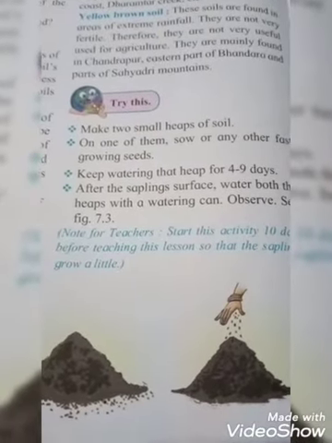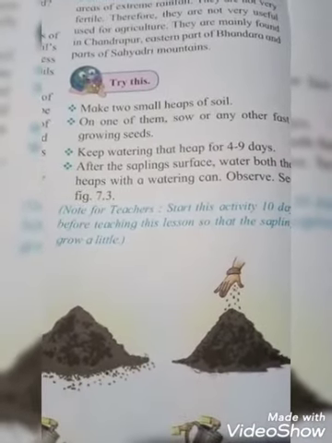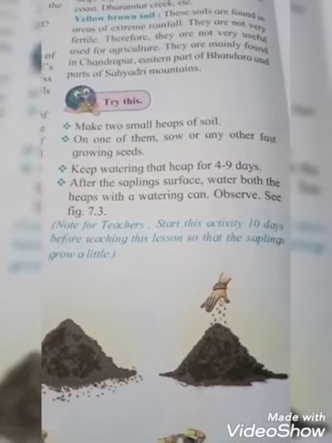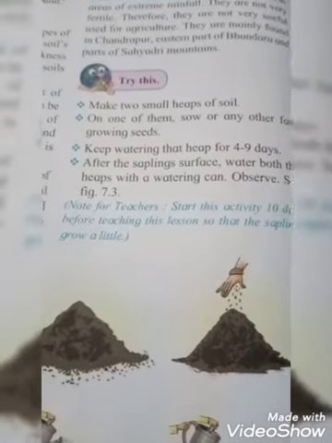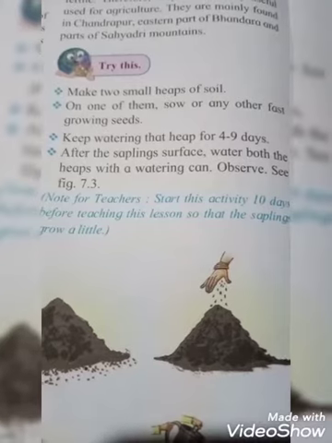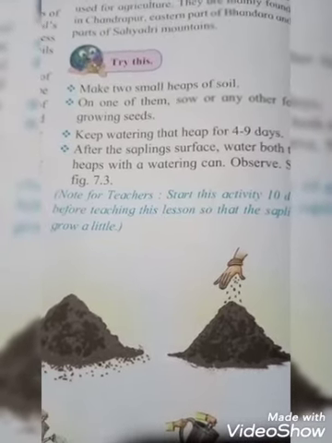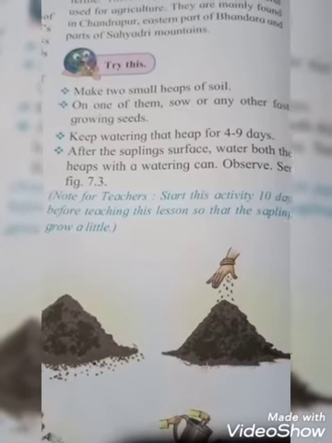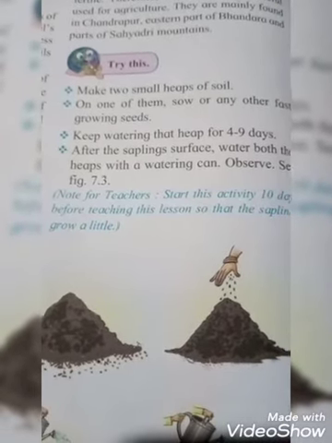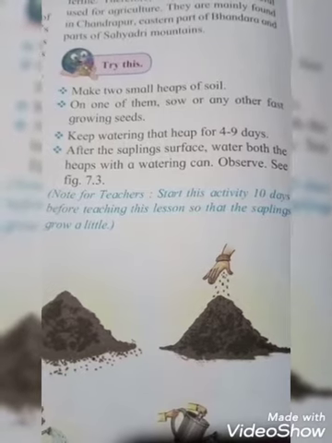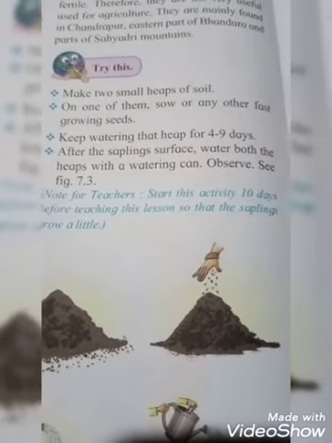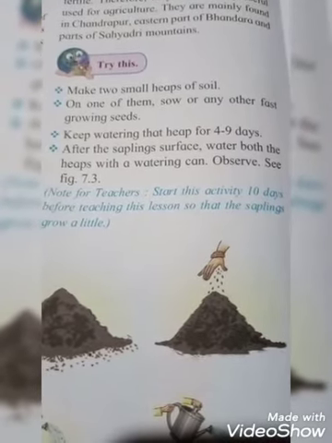Try this. See students, it is totally activity based. Make two small heaps of soil. On one of them, sow mustard or any other fast growing seeds. Keep watering that heap for 4 to 9 days. Okay students, after the saplings surface, water both the heaps with a watering can.